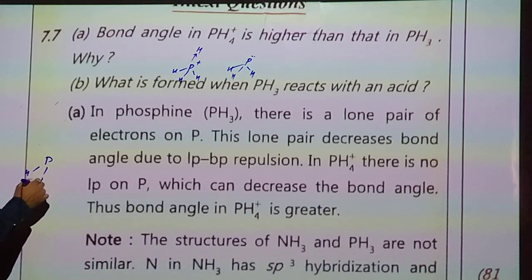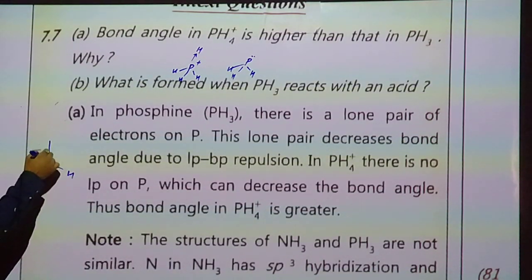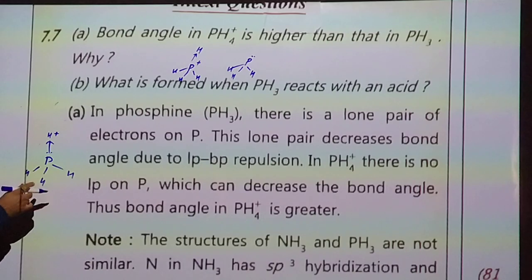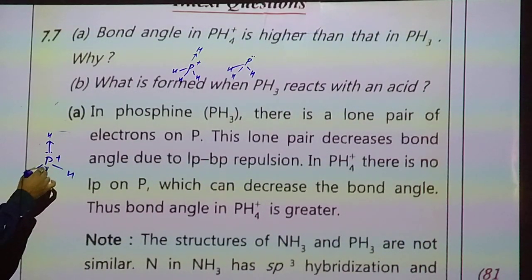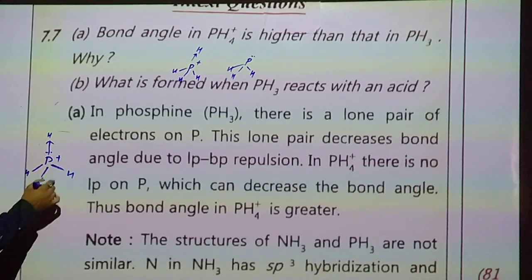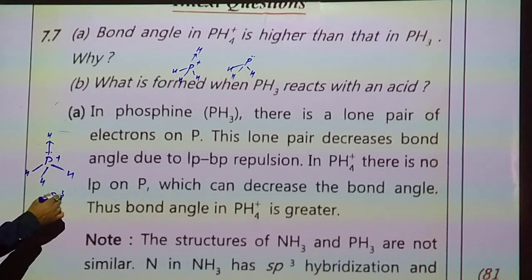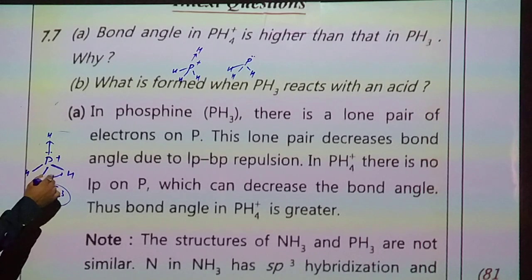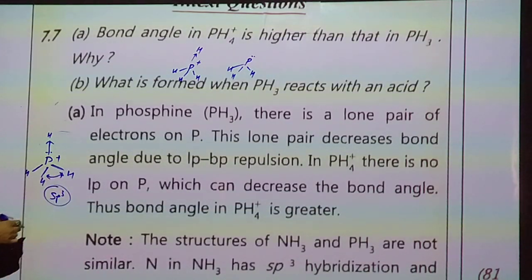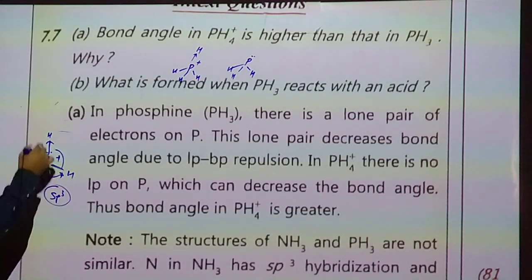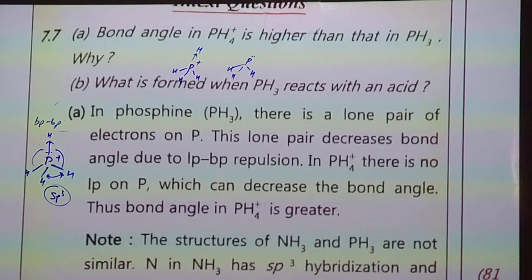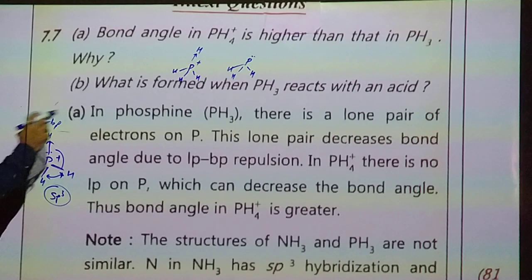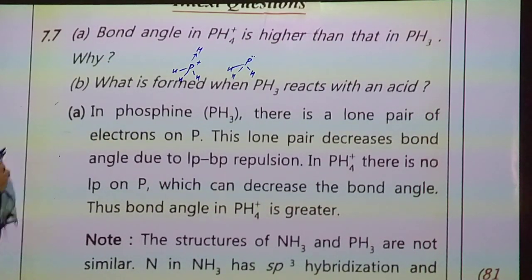In the phosphonium ion, one lone pair is donated to an H+ ion. So this is PH4+. Here all four are bonding pairs, hybridization sp3. So the bond angle is greater because the repulsion between bonding pairs is equal in this case. The bond angle in PH4+ is greater than in phosphine.